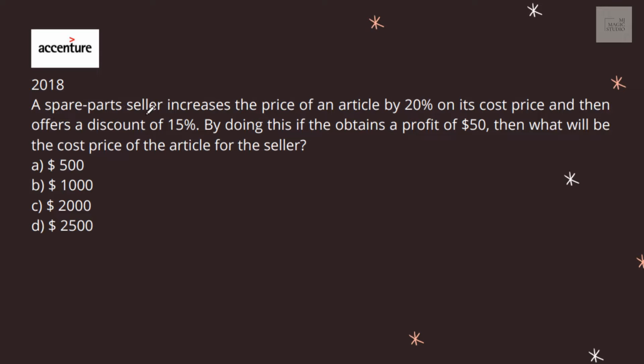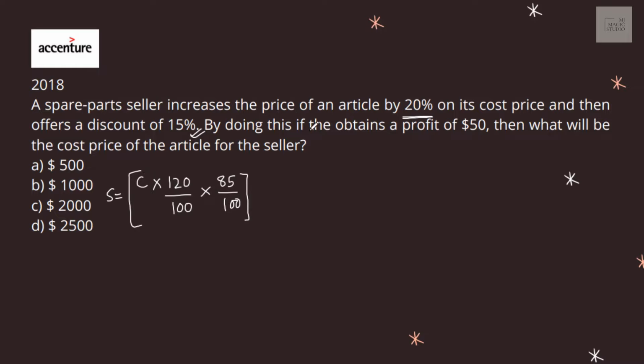A spare parts seller increases the price of an article by 20% on its cost price. So if the cost price is C, the new price is, since it is increased by 20%, 120 by 100. And then he offers a discount of 15%. That means his recovery is only 85%, into 85 by 100. Now this is the selling price.